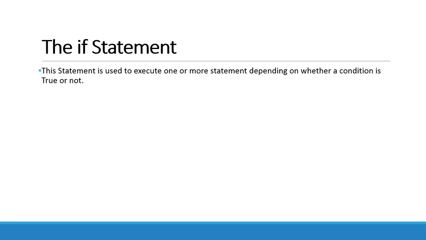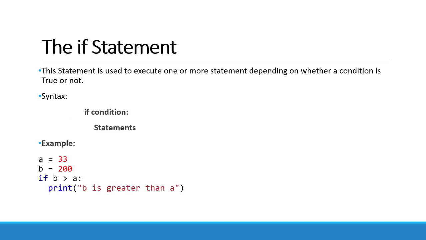The if statement is used to execute one or more statements depending on whether a condition is true or not. In Python, the syntax for the if statement is: if, then the condition, then a colon, and then the statement to be executed when the condition is true. For example, if a equals 33 and b equals 200, and the if statement is: if b is greater than a, print b is greater than a. Here b is greater than a because 200 is greater than 33, so "b is greater than a" is printed.